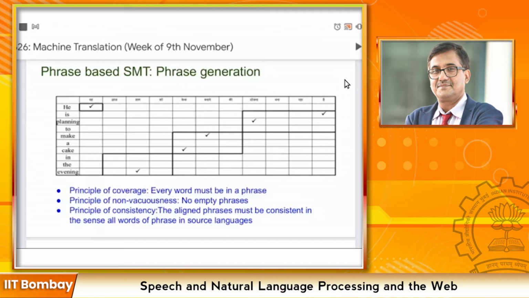Adding to this, on the slide, the principle of coverage says every word must be in a phrase. So in this, we don't have the word for the conversion for the. What exactly does it mean? But it's coming in the phrase "in the evening". Okay, got it.